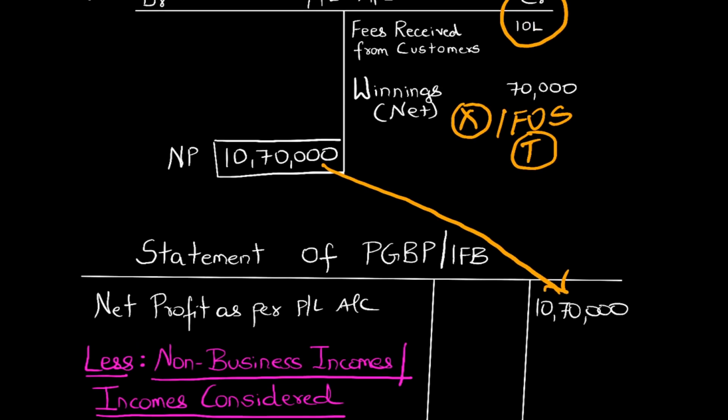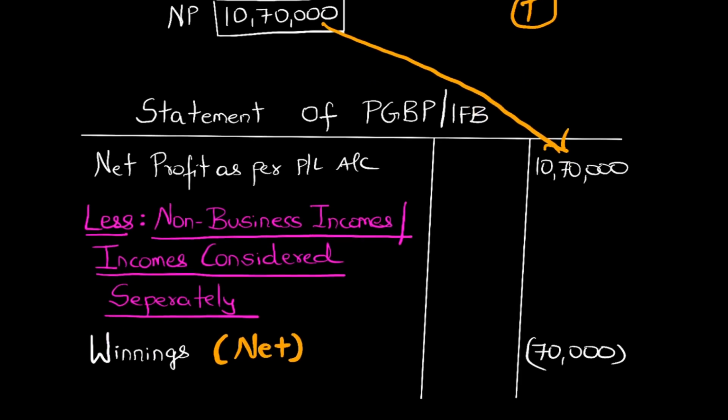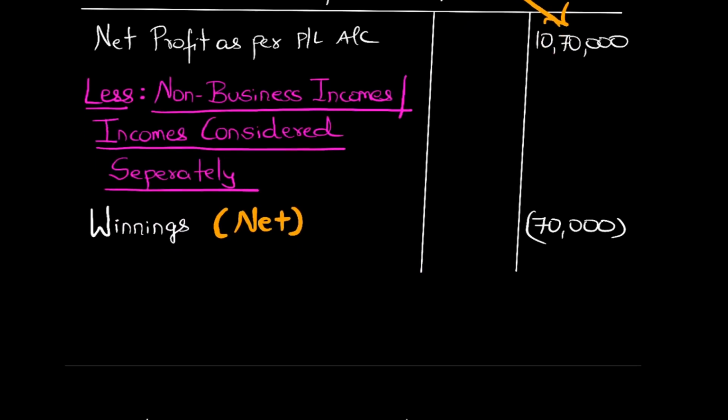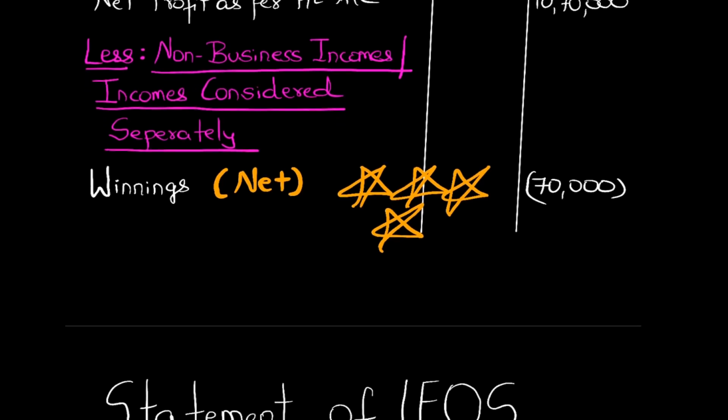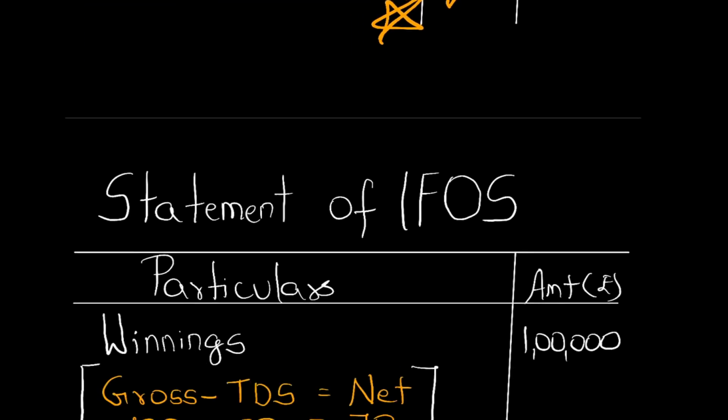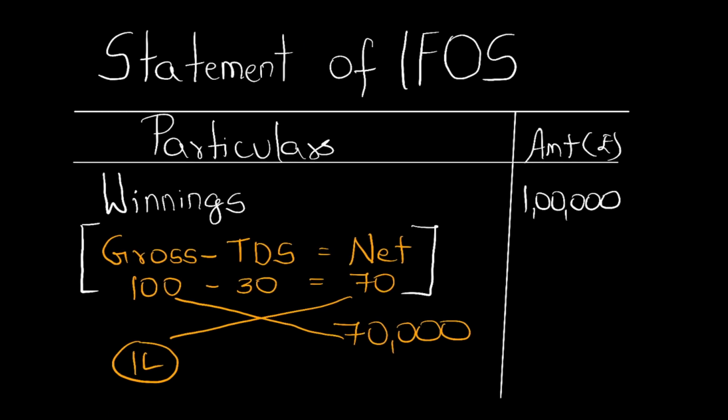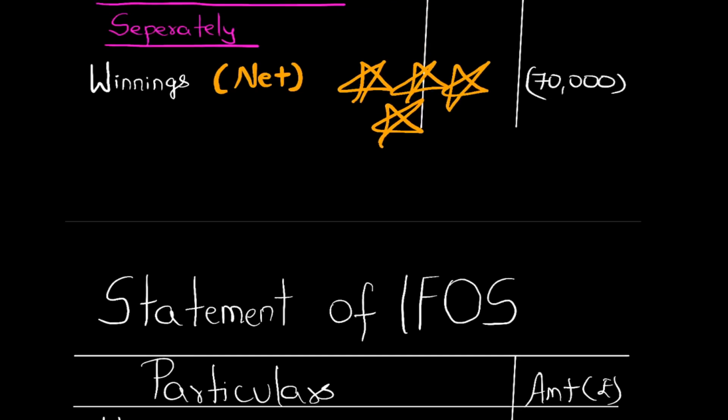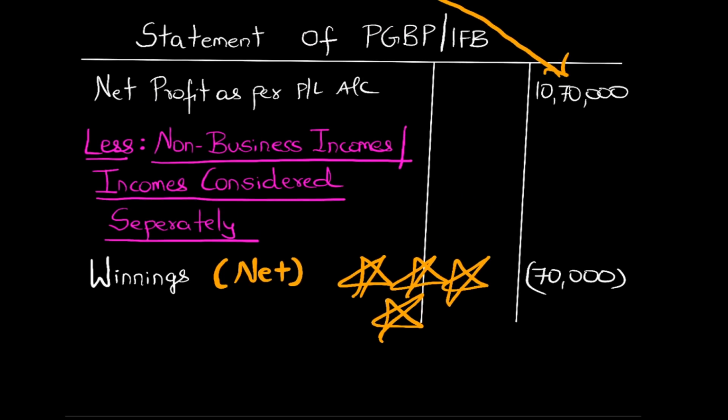The winnings have to be converted into gross, but while solving your PGBP sums you will give only the net effect as far as net profit is concerned. Friends, you have to convert the net into gross, but in the respective statement. Winnings belong to income from other sources.